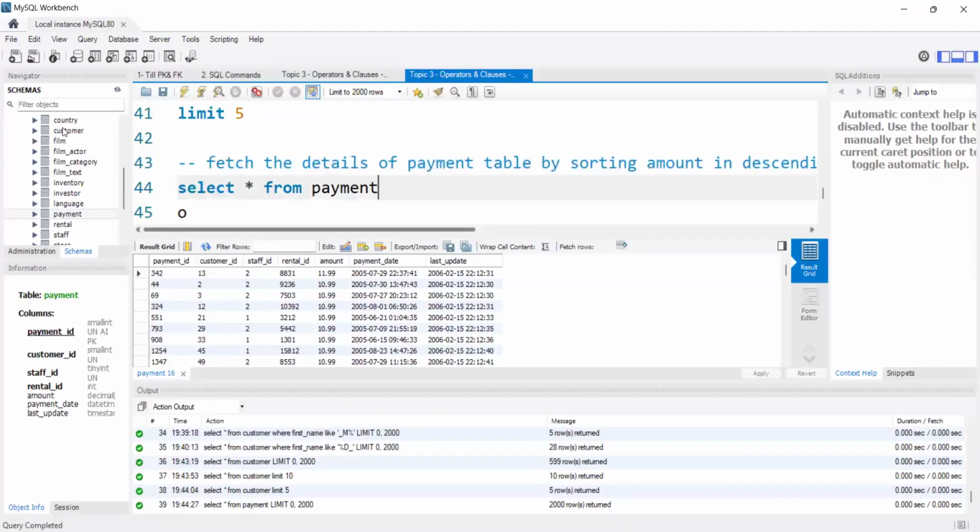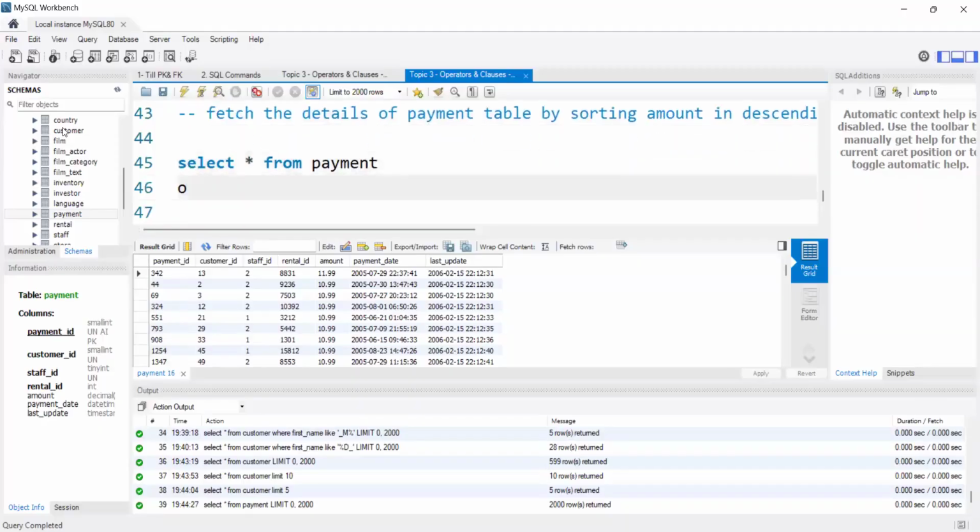That means I will use select star from payment order by amount. Whenever we want to sort in ascending or descending order, we use the order by clause.